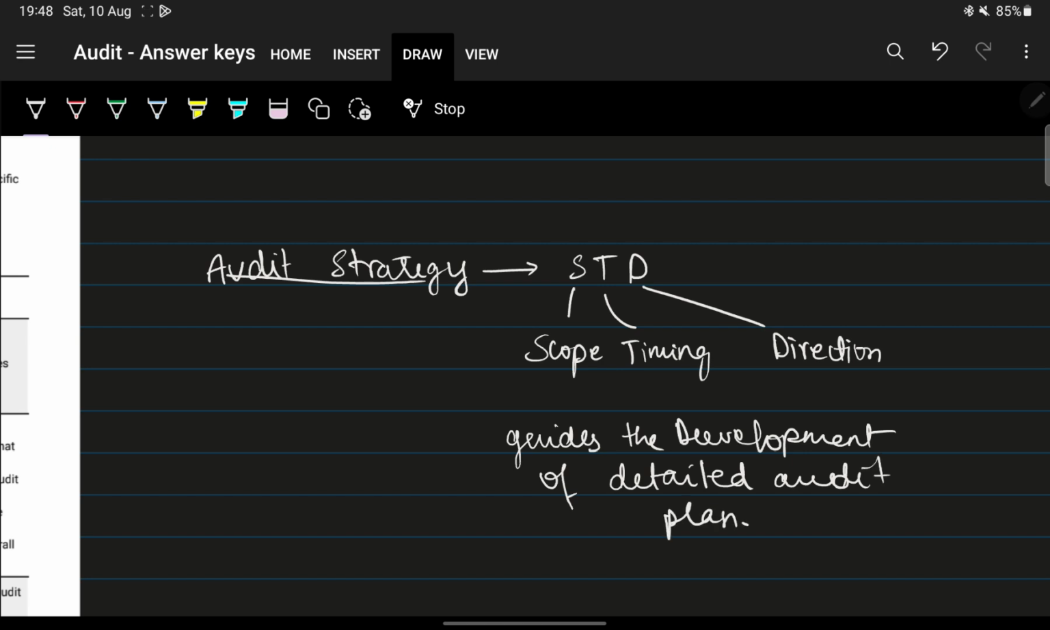Easy, right? Nice. So when I say audit strategy, what are the three words that are supposed to come? Scope, timing and direction of the audit engagement.